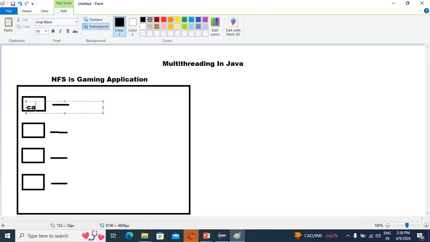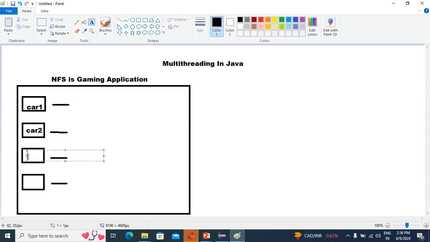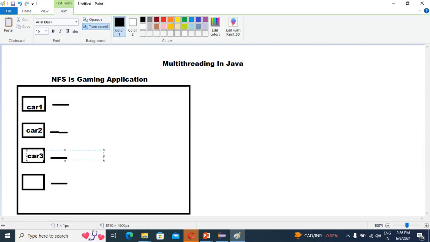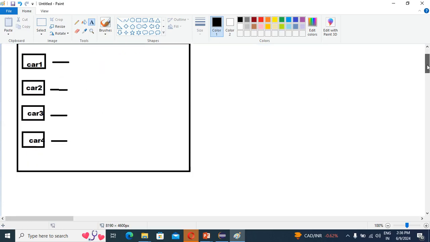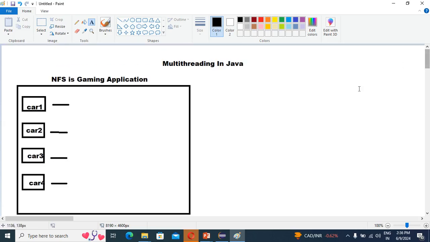So you can write here car 1, this is car 2, this is car 3, and this is car 4. So these all are the cars only. In the NFS game, multiple cars are moving. So this example that I'm going to explain here is without multi-threading.